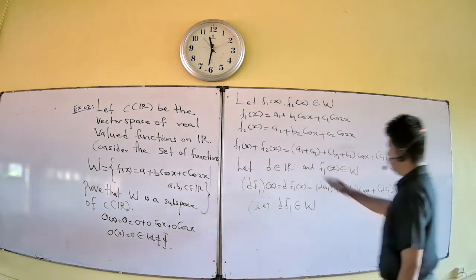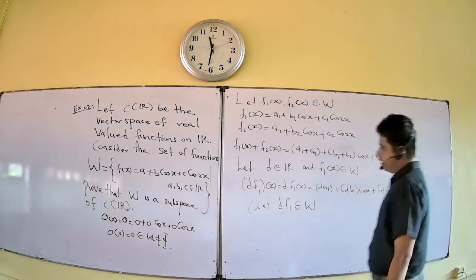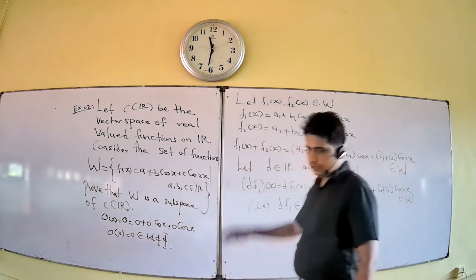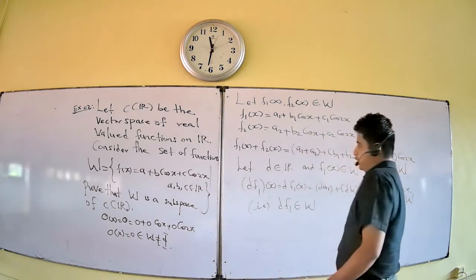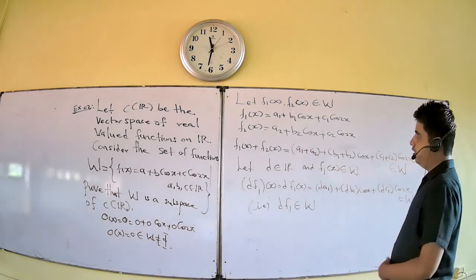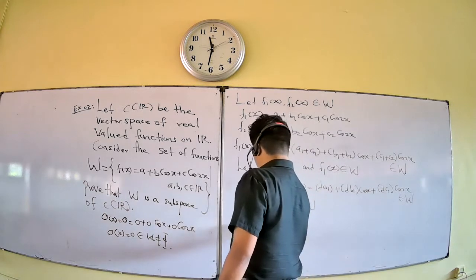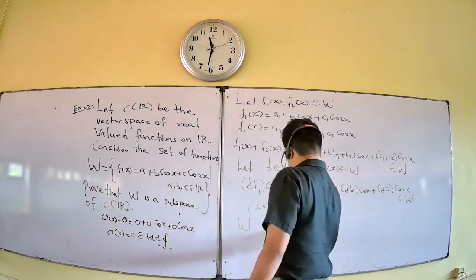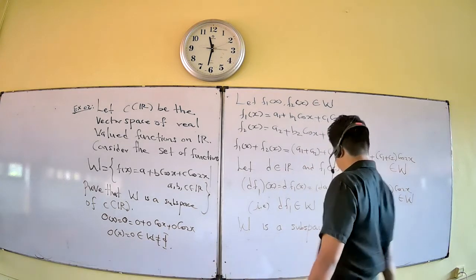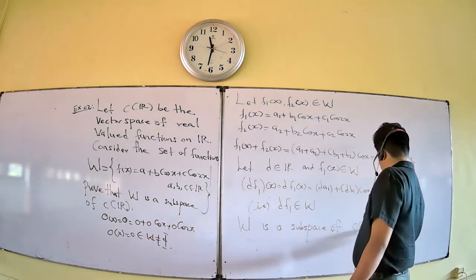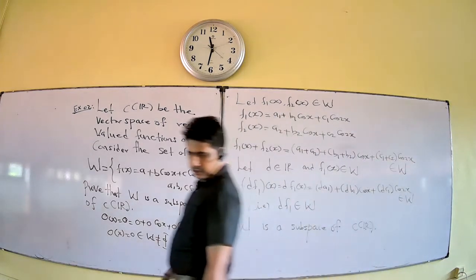Here f1 plus f2 belongs to W. Here d f1, scalar multiplication, belongs to W. Here it is a non-empty set. Therefore, the given subset W is a subspace of the set of all real value functions. So W is a subspace of CR.